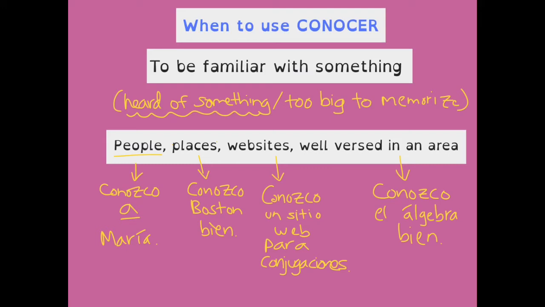So anytime in Spanish an action is received by a person, we just stick a before them to give them a little bit more respect. It doesn't translate to anything. So conozco a Maria, I know Maria.